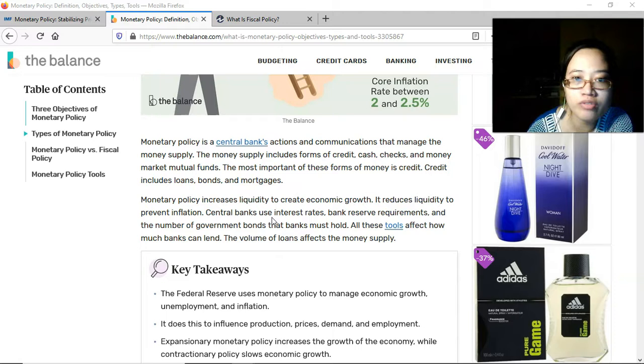And then the number of government bonds that banks must hold. If they increase this, it's essentially a sale from the central bank to the private banks, right? If the central bank sells them, then there would be less money. There's going to be a flow of money from the market to the central bank. But if the central bank decides to buy them from the banks, then there's going to be an infusion of money from the central bank to the market. So that's how these three normally affect the supply of money.